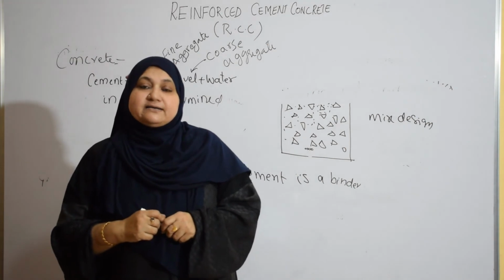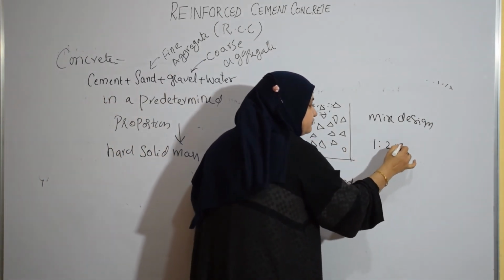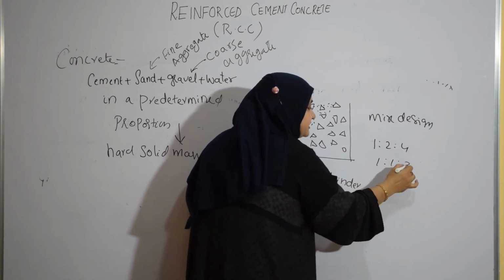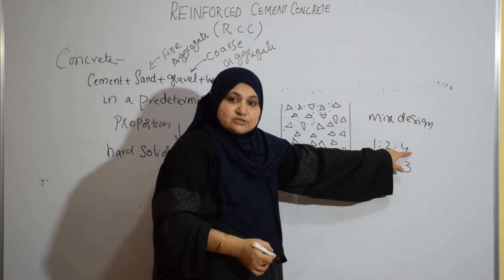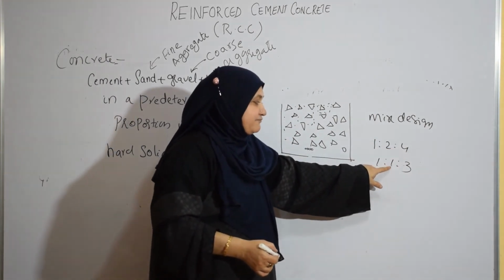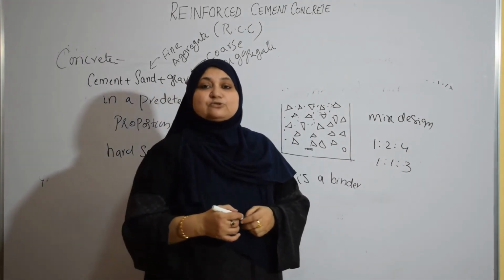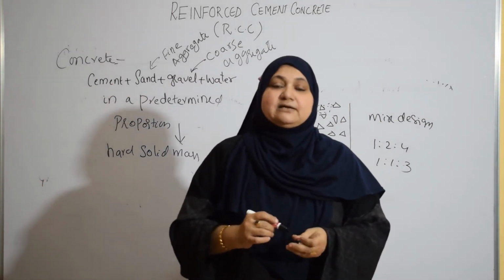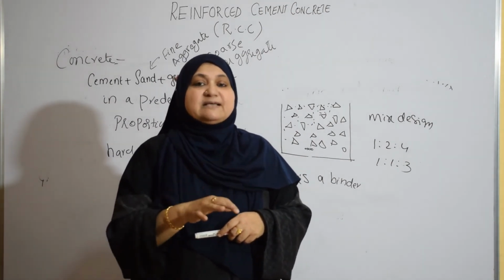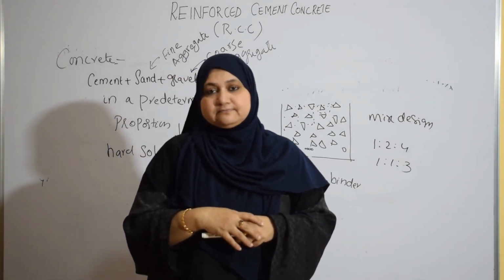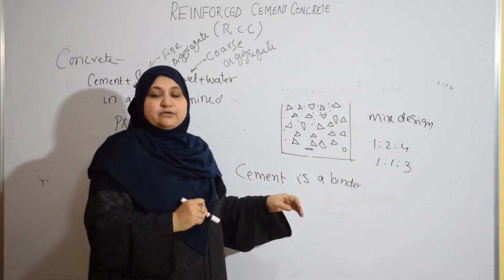Your concrete can be 1:2:4 or 1:1:3, meaning 1 part cement, 2 parts sand, 4 parts coarse aggregate, or 1 part cement, 1 part fine aggregate, 3 parts coarse aggregate. So it depends upon the proportions as well as the quality of the materials you use. The strength also varies. Not all concrete will have the same standard strength.